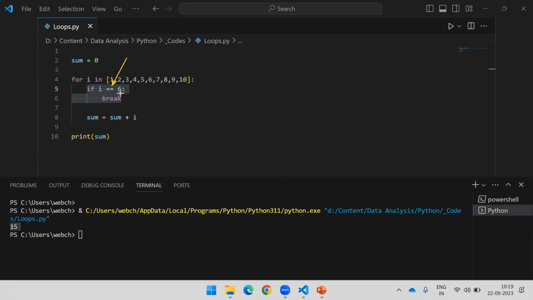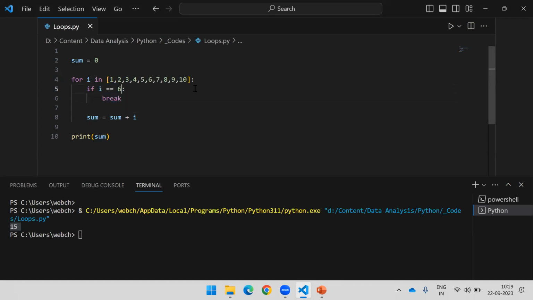This condition will become true and it will hit the break statement. Before that, it will not hit the break statement. And until it hits the break statement, the loop will continue to execute. That's why for i equal to 1, whatever code we have written after this break statement will be executed, because this condition does not allow Python to reach this statement until this condition is true. The moment this condition is true, your loop will be stopped.